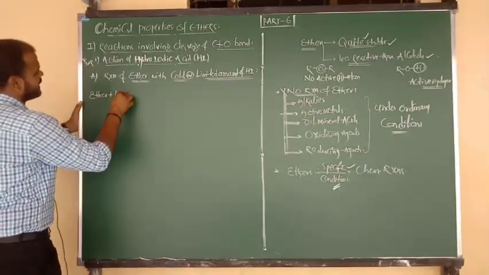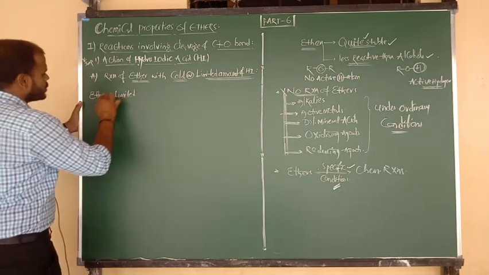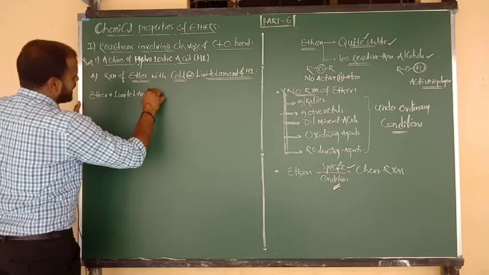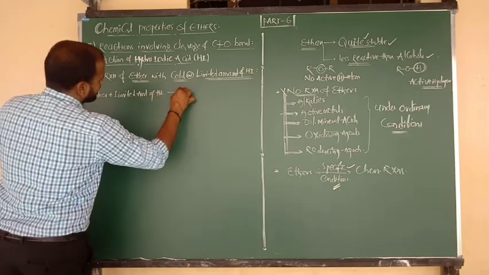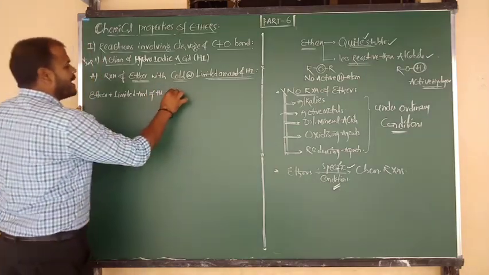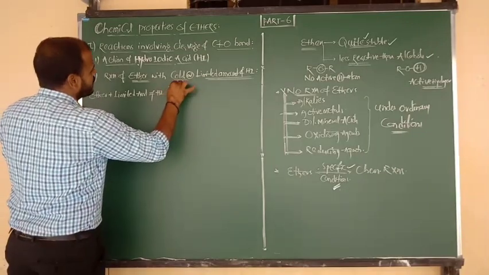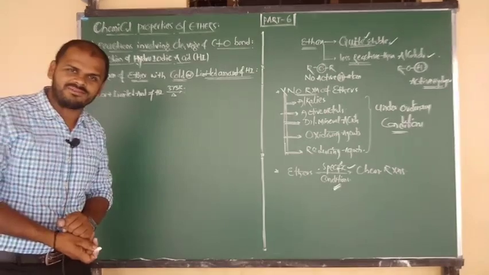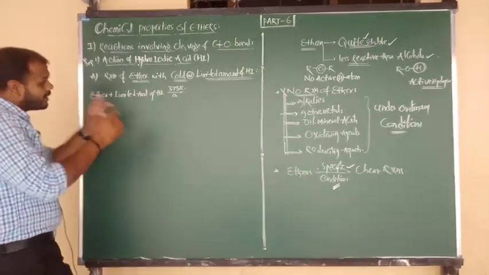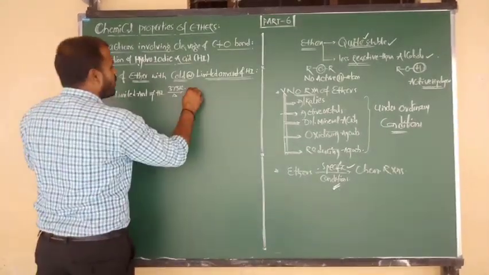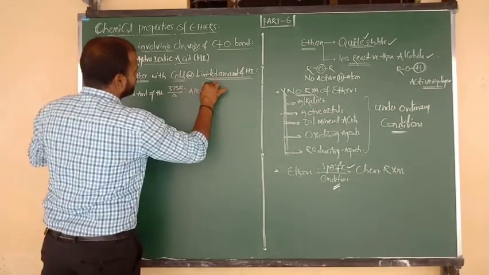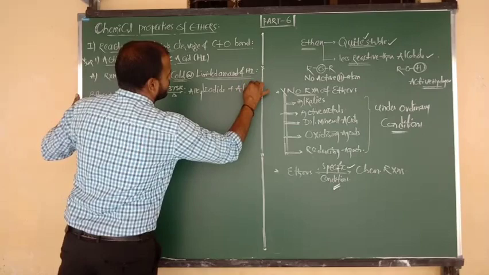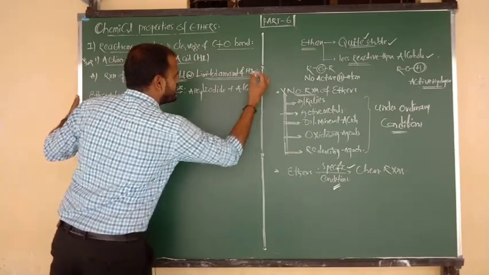We can write any one condition, no problem. Ethers on reaction with a limited amount of HI at a suitable temperature, around 373 Kelvin, give mainly two products: one is alkyl iodide and the other is alcohol.